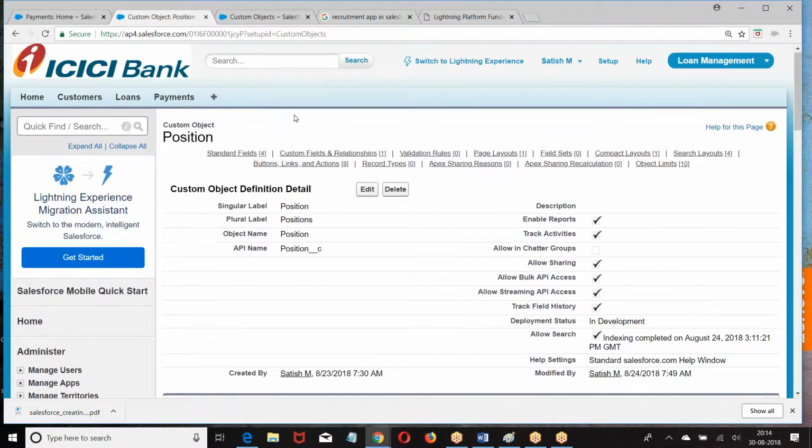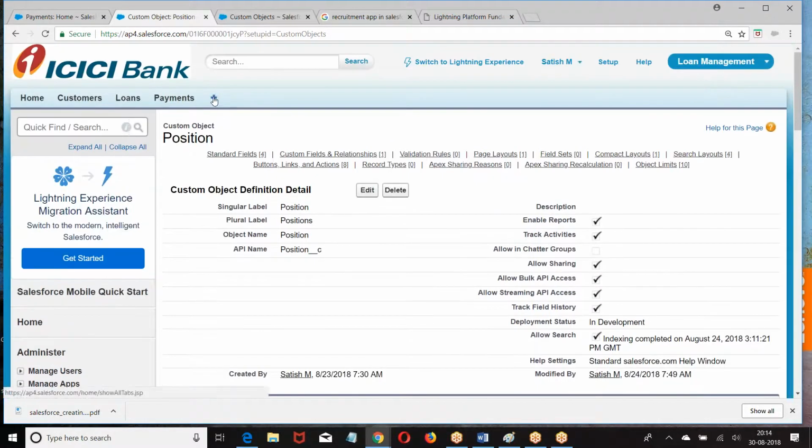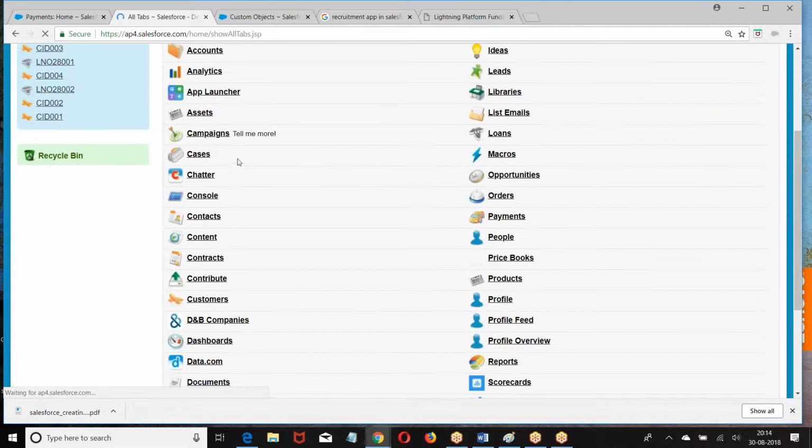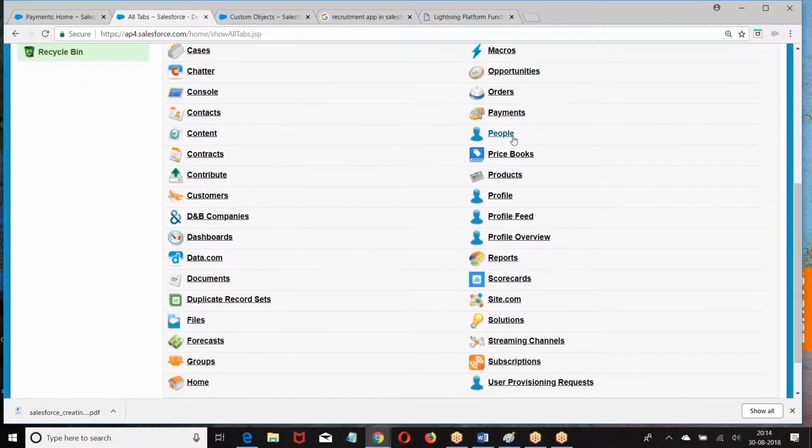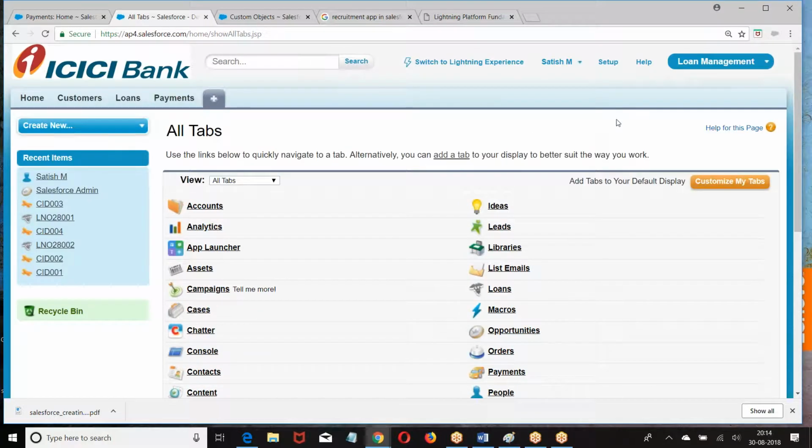Then go to the position object. We have a tab. Where is the tab? Profile, payment, people. No tab. So let us create a tab for it.